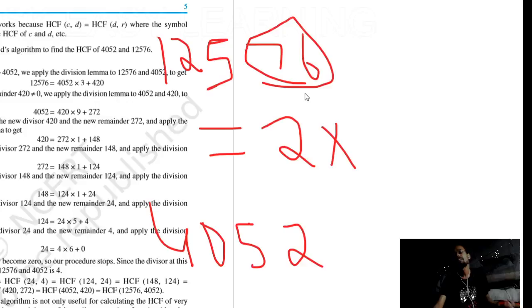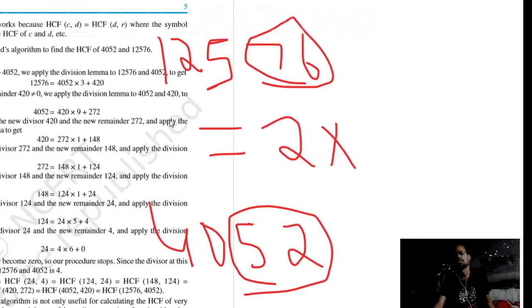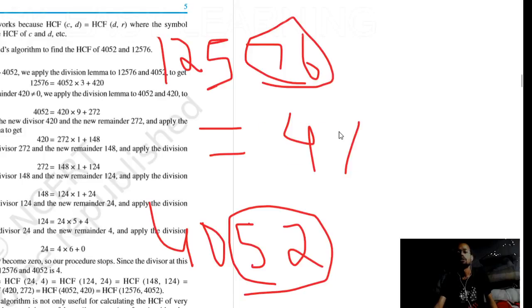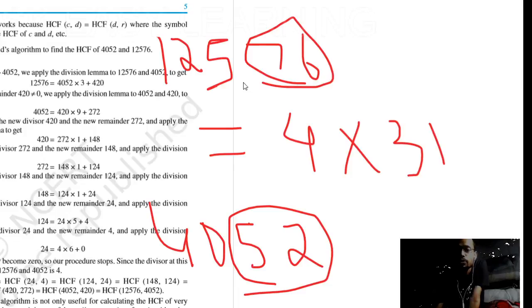I am giving you some faster way, but it's not that fast. You shouldn't try it in your board exam, but for your competition, you can do this. So it is also 4. Okay, after 4, what should be the number? 312. Okay, 4 1 is 4. 4 4 16. And it can also be written into 1013.